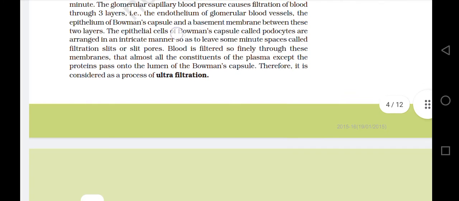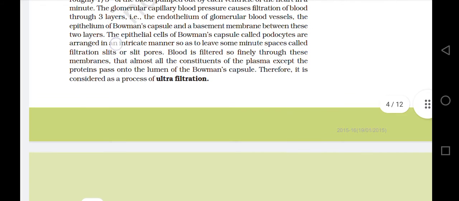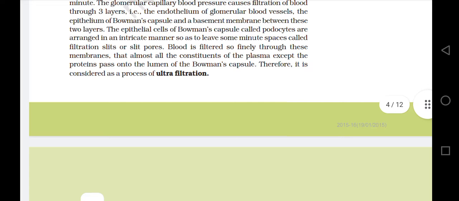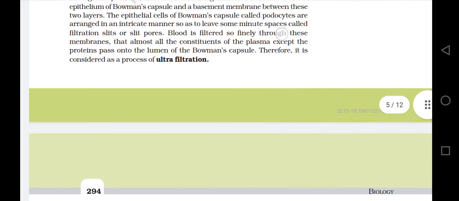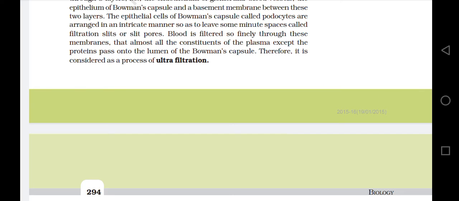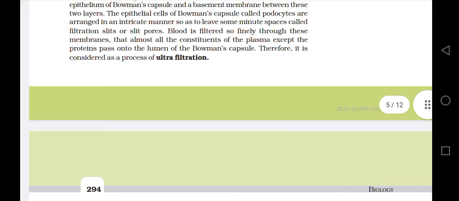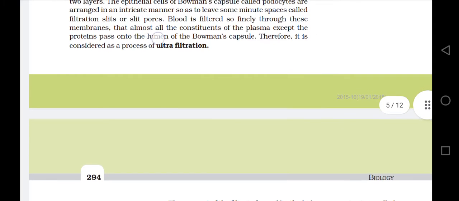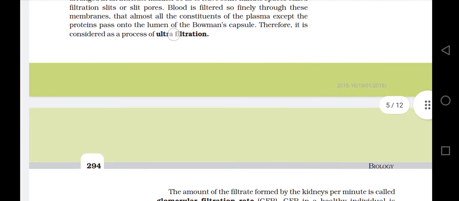The epithelial cells of Bowman's capsule, called podocytes, are arranged in an intricate manner so as to leave some minute spaces called the filtration slits or slit pores. Blood is filtered so finely through these membranes that almost all the constituents of the plasma except the proteins pass on to the lumen of the Bowman's capsule. Therefore, it is considered a process of ultrafiltration.